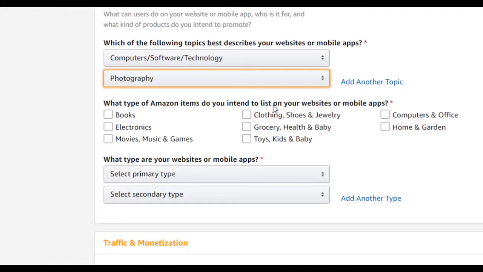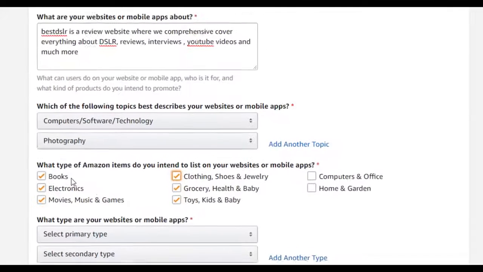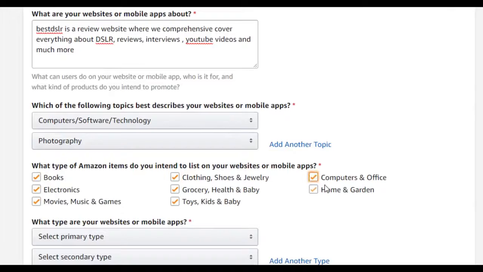What type of Amazon items do you intend to list on your website or mobile app? You can select all of them or few of them depending on whatever you will be promoting. I'll be selecting all of them.